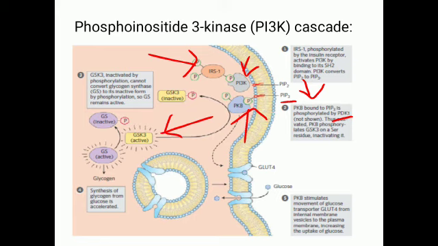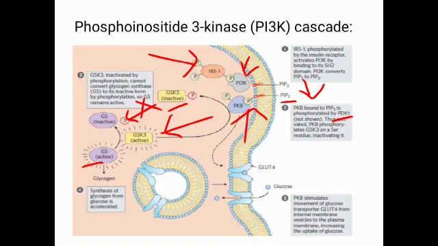So here insulin is phosphorylating the glycogen synthase kinase, making it inactive so that it is not able to phosphorylate the glycogen synthase. So glycogen synthase is in the activated state. Once it is in the activated state, it results in the formation of glycogen from glucose.